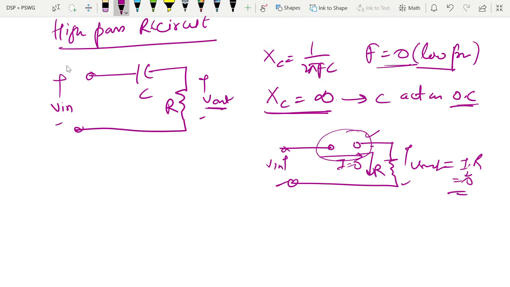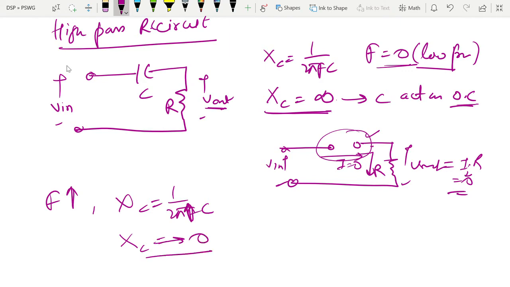On the other hand, if we increase the frequency here, what does it affect in Xc, the reactance? If we increase the frequency, then what will happen to Xc? Xc will tend to 0. You understood this point? For example, frequency is infinite.